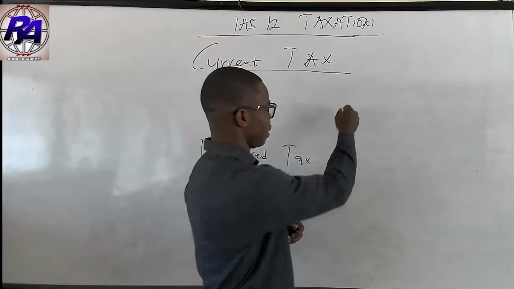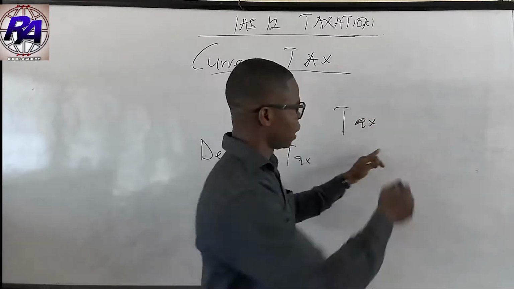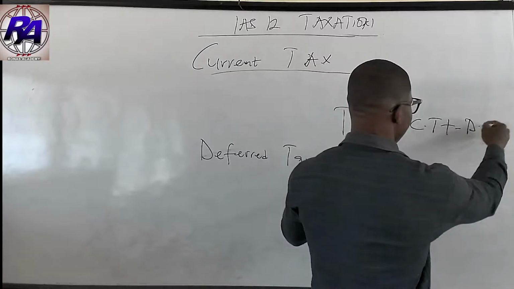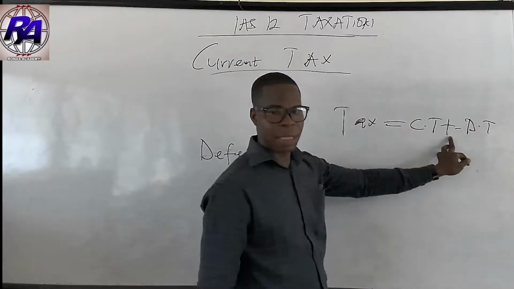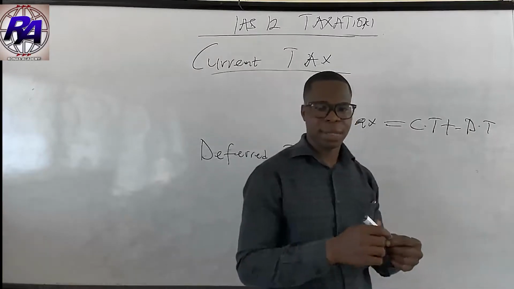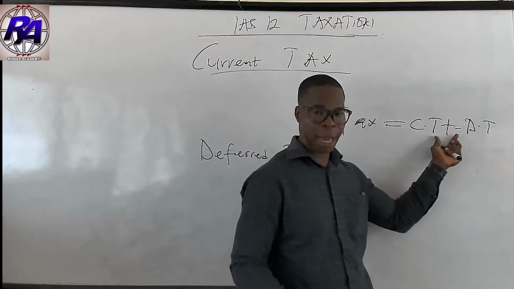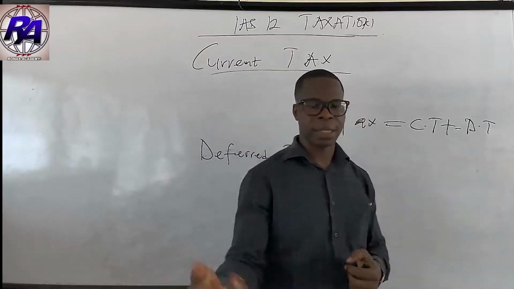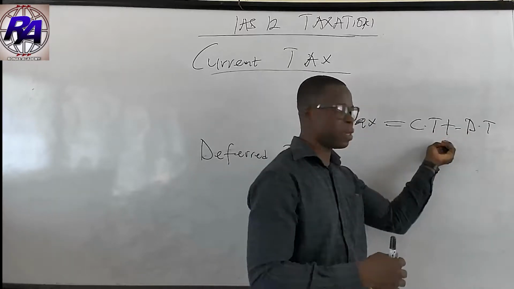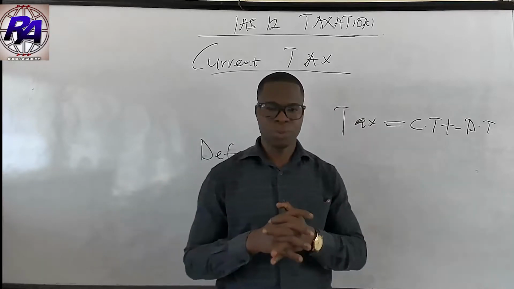So the tax that an entity will deduct from its profit is basically our current tax plus or minus our deferred tax. It is plus or minus because sometimes you have a deferred tax liability. If it is a deferred tax liability, probably it's going to take the plus. And if it's a deferred tax asset, that means we are going to deduct it from our current tax. So the summation of this is what entities always account for in their books.